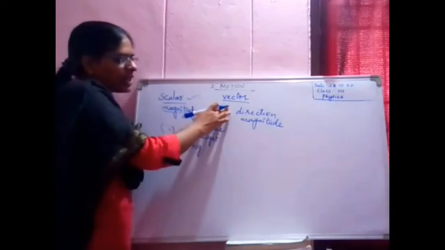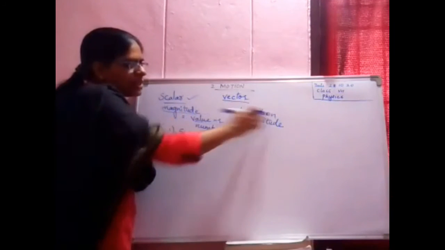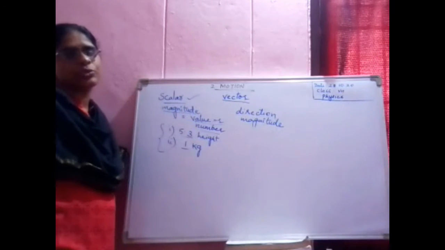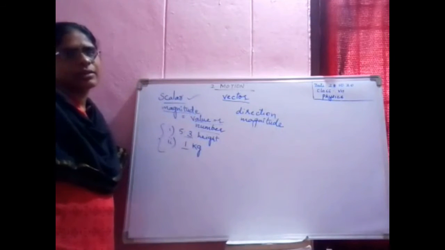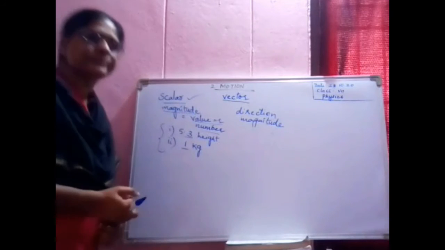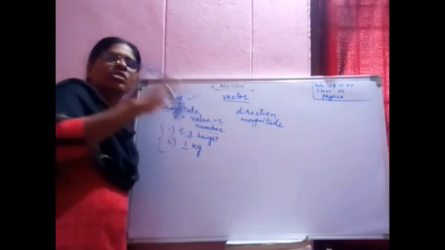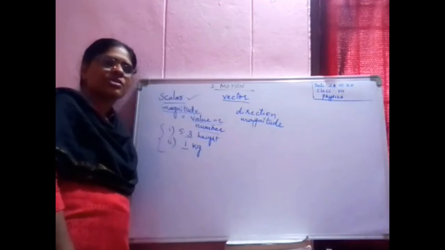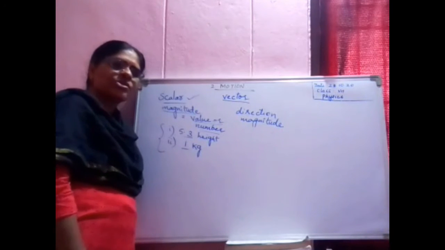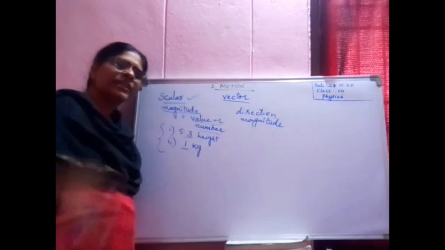Now in vectors, what have I written? Direction and magnitude. Let us take a simple example. You want to go to your friend's house. You don't know his house, and you want to go there, maybe with a bicycle.